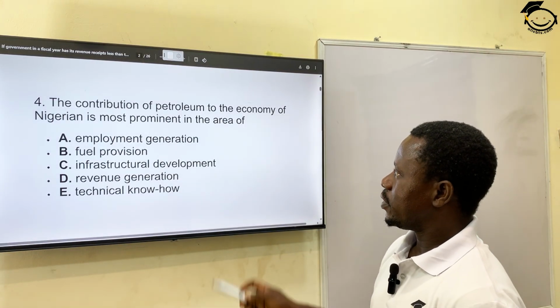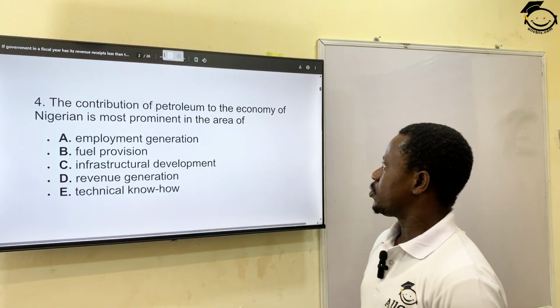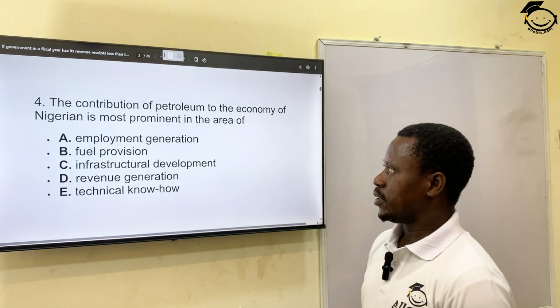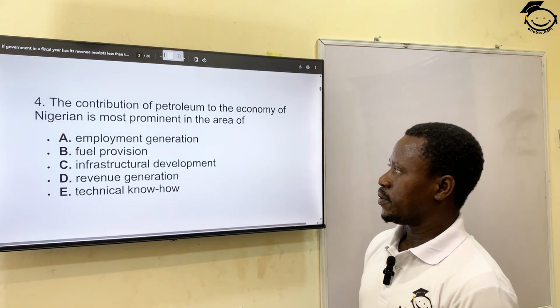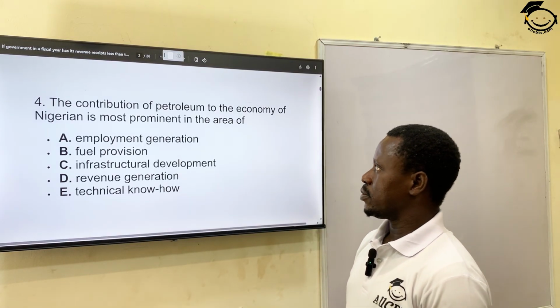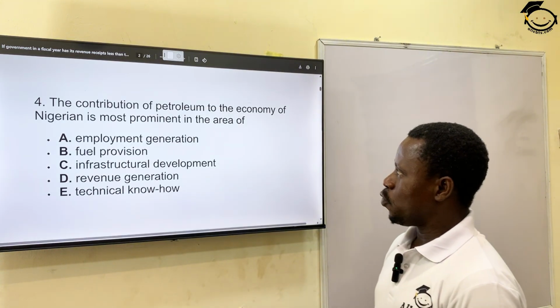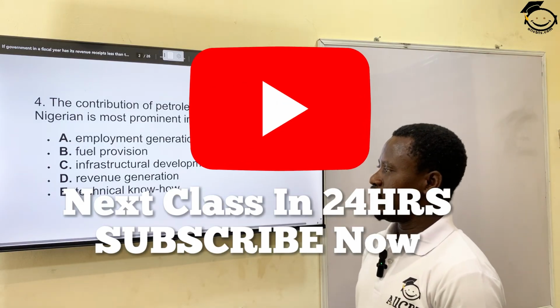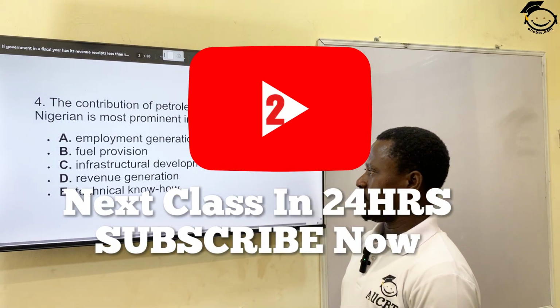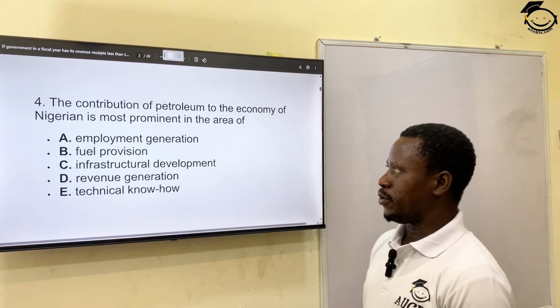Number 4, the contribution of petroleum to the economy of Nigeria is most prominent in the area of: A, employment generation. B, fuel provision. C, infrastructural development. D, revenue generation. E, technical know-how.